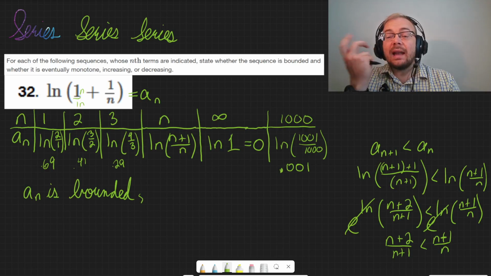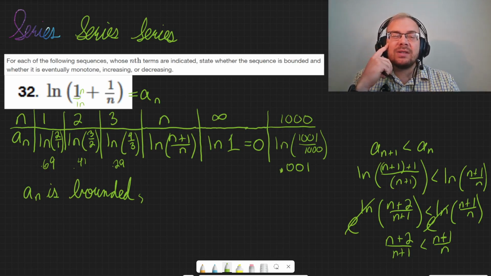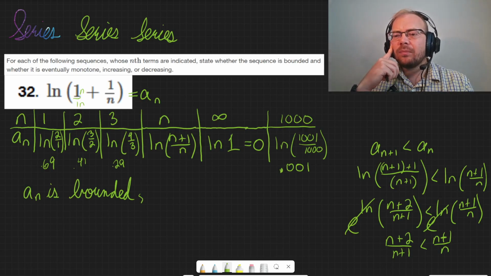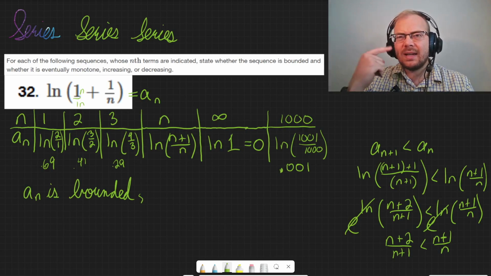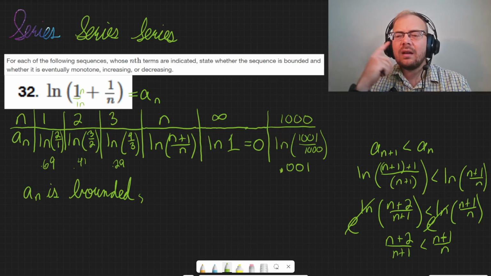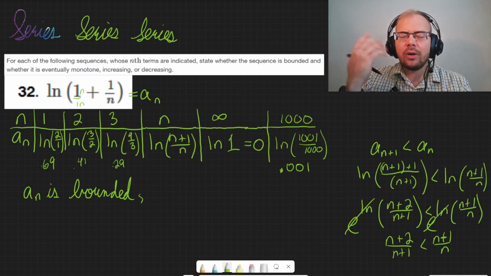And actually, that might be fine. Some teachers don't like it when you're timesing both sides, but there's not going to be a 0 n value because your n's are starting at 1. So there's not a potential for timesing both sides by a number that could be 0 or -1 and cause a problem because you can't divide by 0. So I don't think that should be an issue.